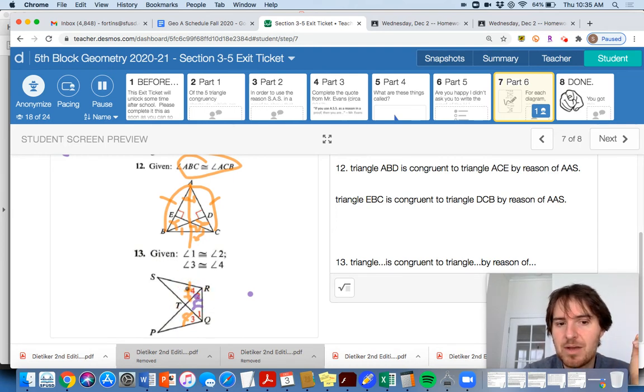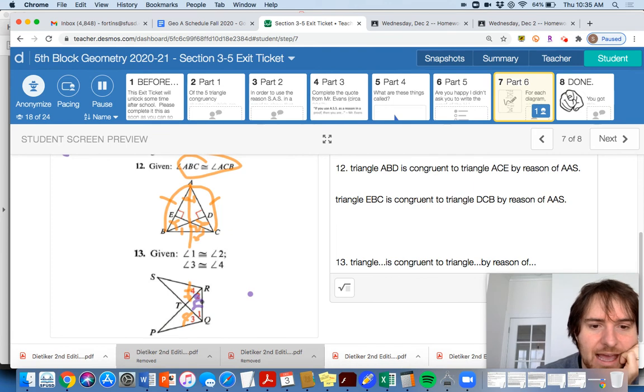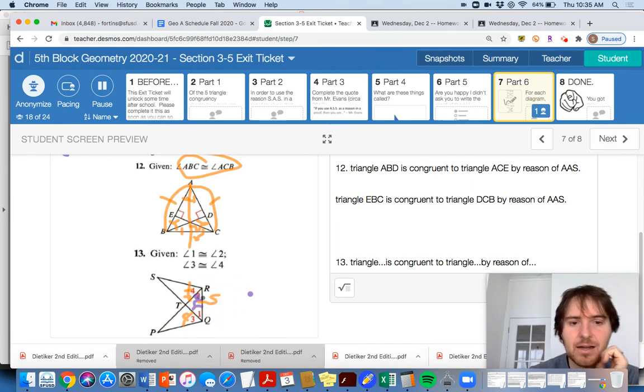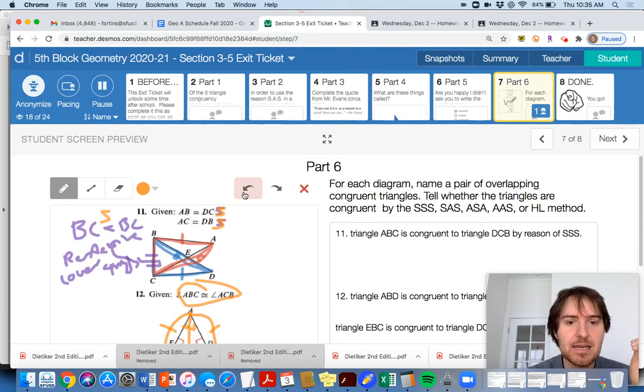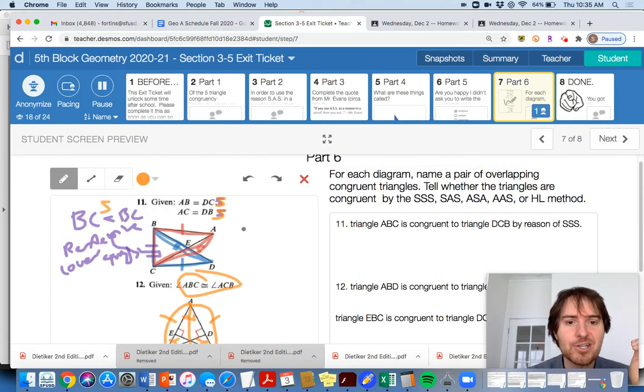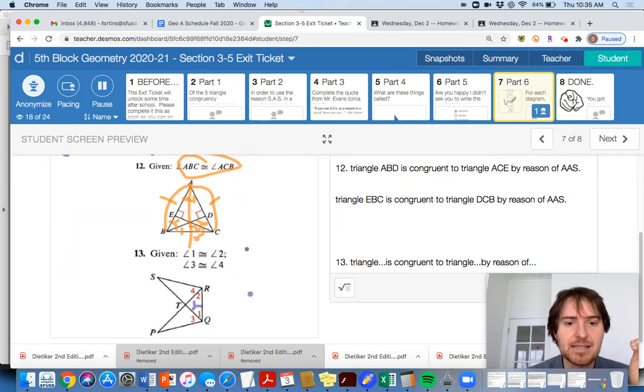Well, we're not talking about SRT and PTQ. We're not talking about that. We'd have to talk about this, right? We have a side here. We have an angle here, and we also have, this is a tricky one here. I'm going to erase this whole thing real quick so you can see the big thing here, because the answer to this one's going to be ASA, right? It's going to be ASA. You might have trouble seeing it, so I'll try to erase this a bit here, but maybe remember what I just talked about a second ago. Remember how the problem's kind of set up.